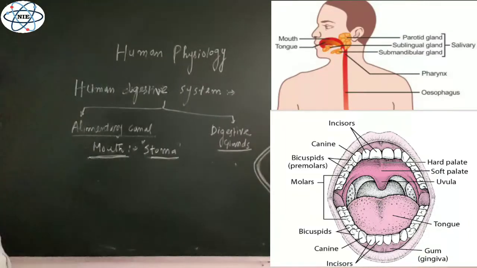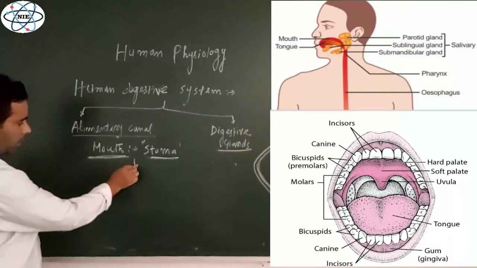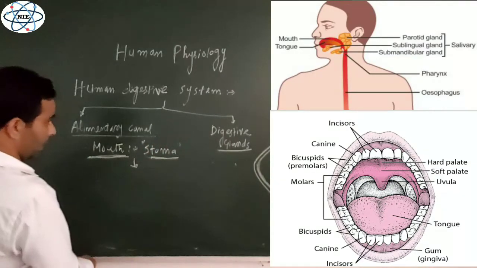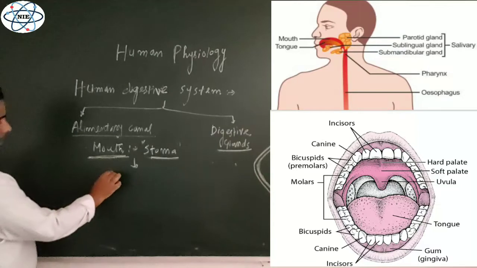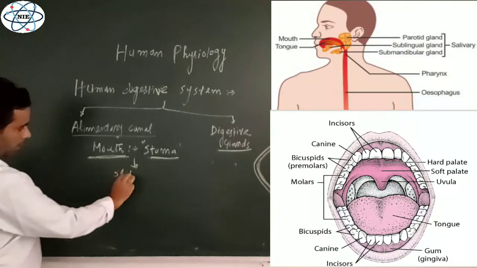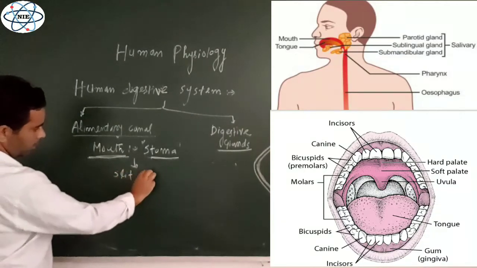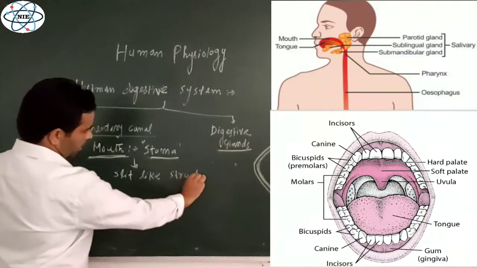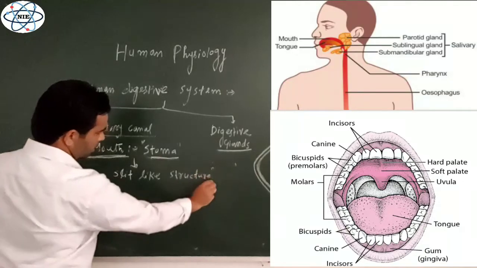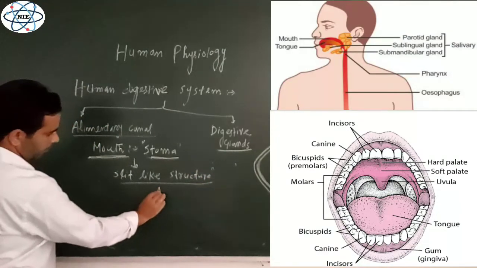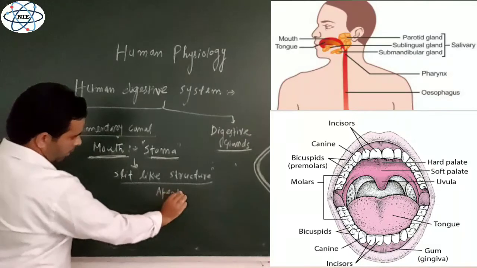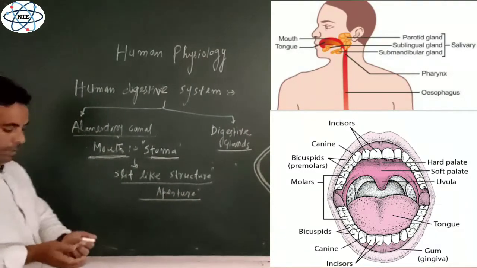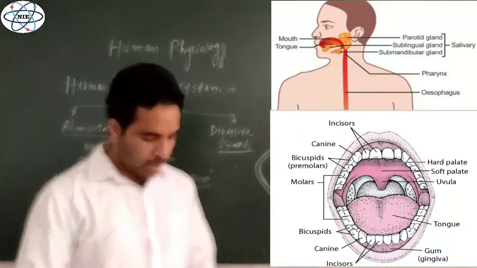Now what is this mouth? How can we define this mouth? As you can see from the diagram as well, this mouth is a slit like structure, or you can say simply it is an aperture, an opening.